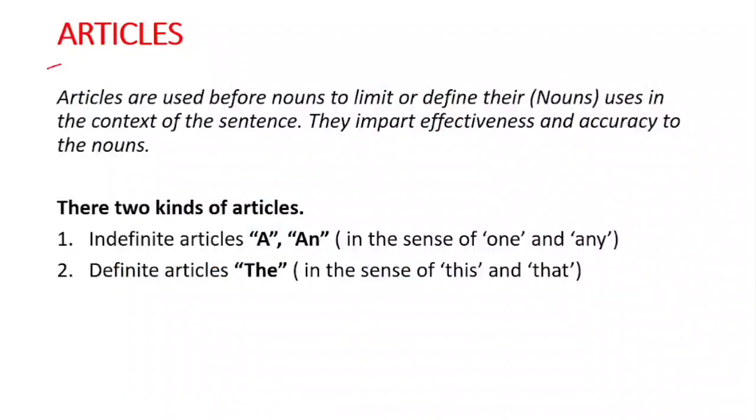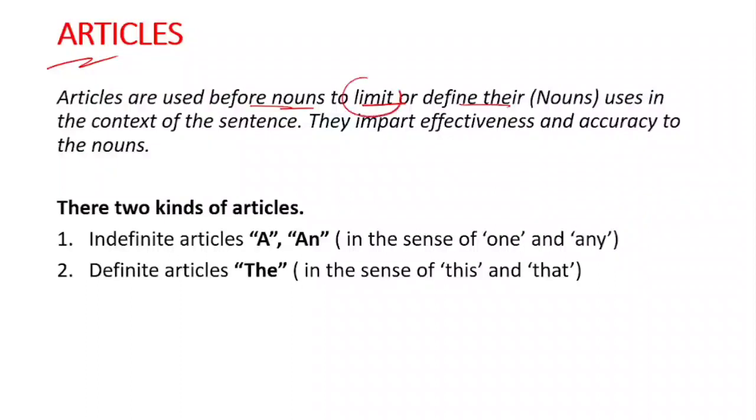Okay, first, let's see what an article actually is. Here, articles are used before nouns to limit or define the nouns used in the context of the sentence. They impart effectiveness and accuracy to the nouns. What they are saying is that articles are used before nouns to limit or define them.